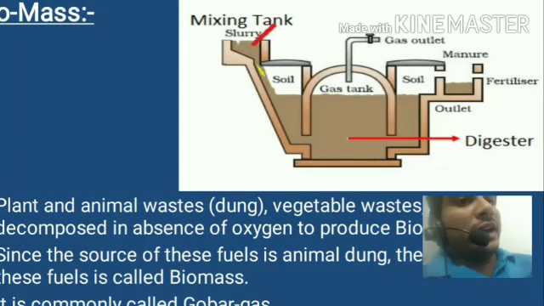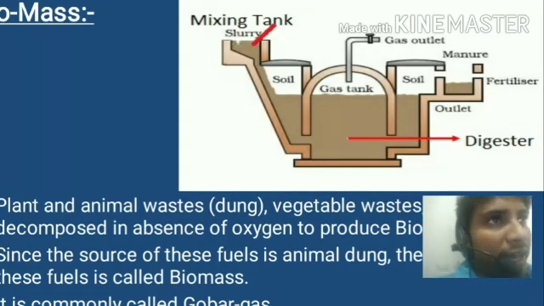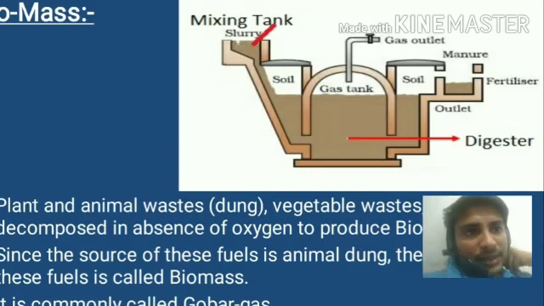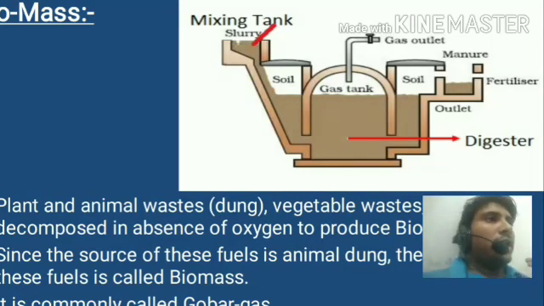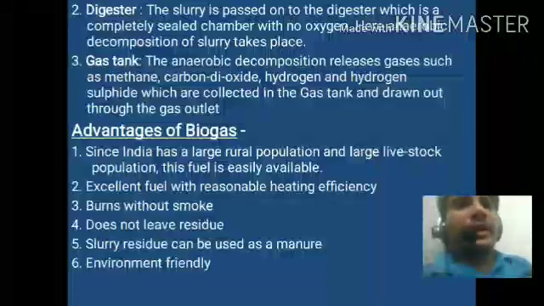After making the slurry, it goes into the digester tank, and it decomposes over time without the presence of oxygen. Respiration in the absence of oxygen is called anaerobic respiration, not aerobic. That produces the methane gas. Okay, gas tank.